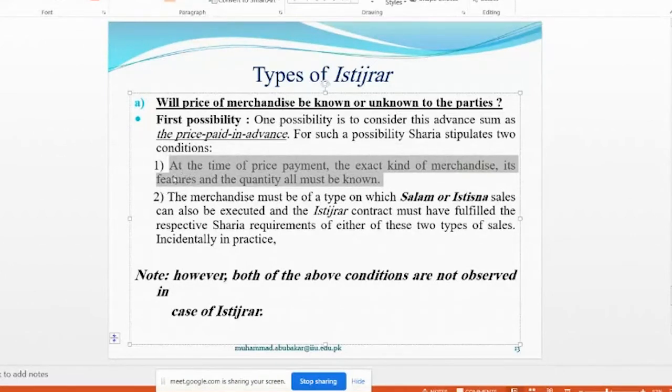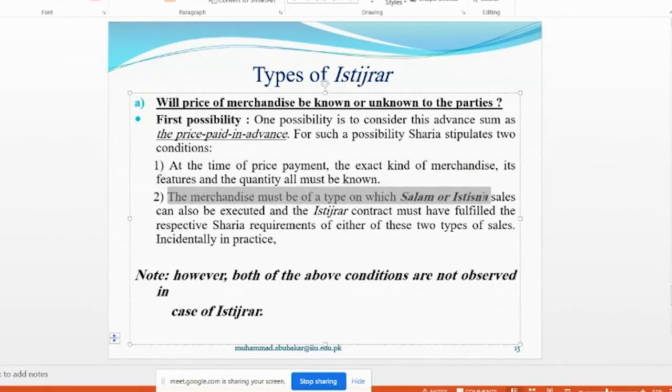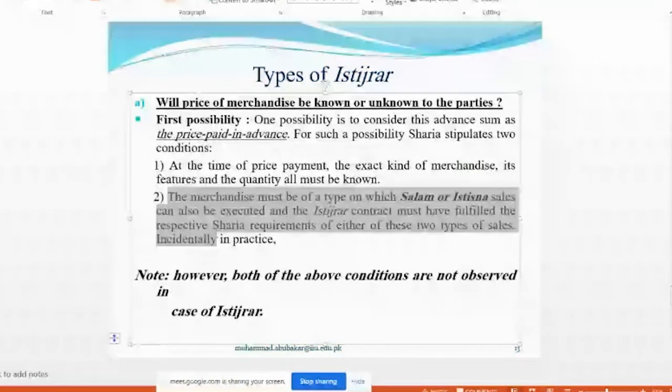Number one, at the time of price payment, in the beginning, because this is advance payment, it can be partial, it can be full price, both are allowed. At the time of price payment, the exact kind of merchandise that is going to be sold and bought, the commodity, its features and the quality all must be known. Second, the merchandise must be of a type on which salam or istisna sales can also be executed. And the istijrar contract must have fulfilled the respective Sharia requirements of either of these two types of sales.